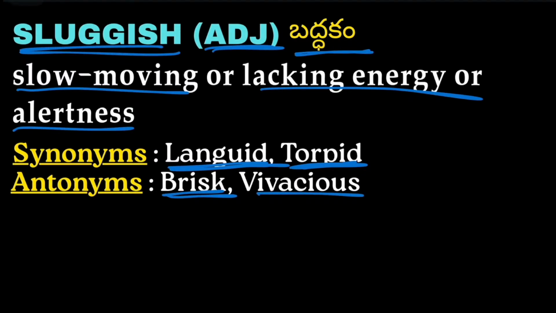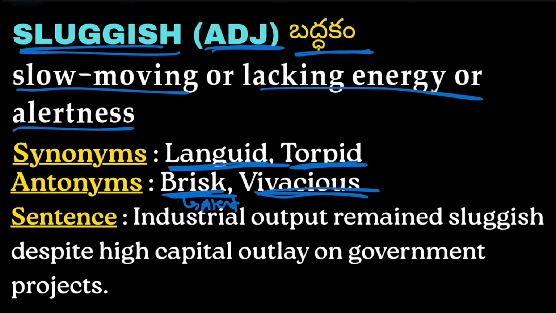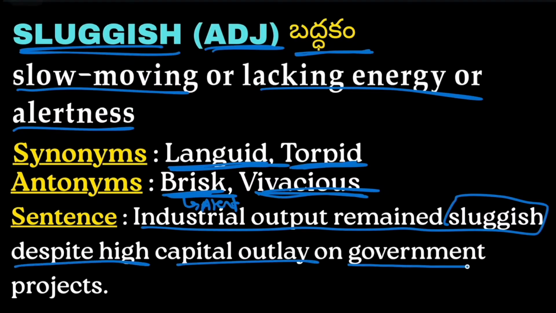Brisk in a sense means alert. Brisk walking means he is walking alertly. Vivacious also means energetic, enthusiastic. Example: industrial output remained sluggish despite high capital outlay on government projects. So despite the high capital outlay on government projects, the industrial output remained ineffective, lacking energy.